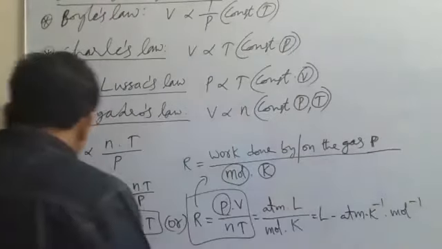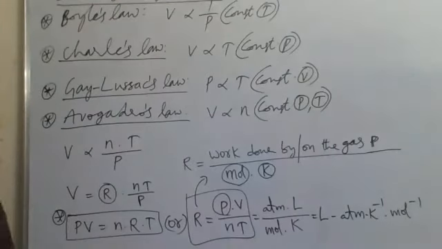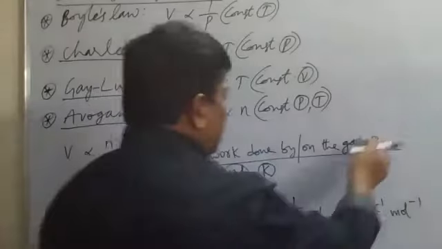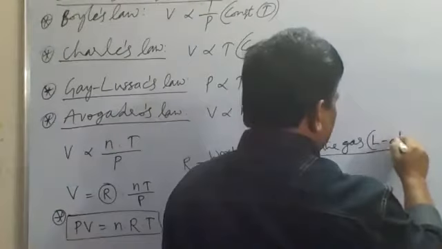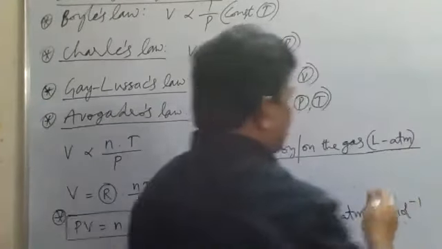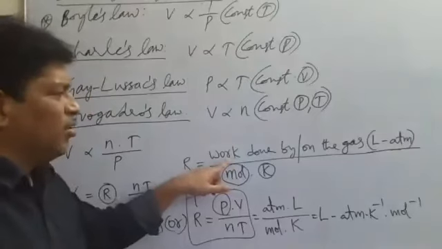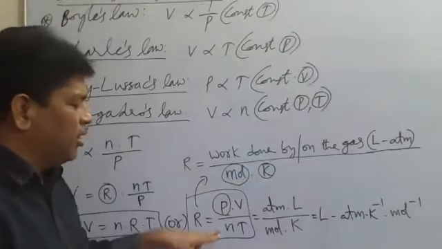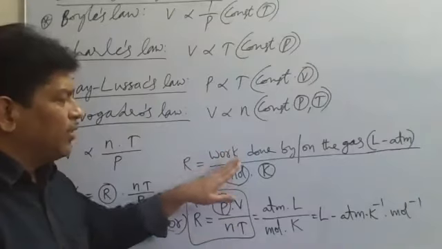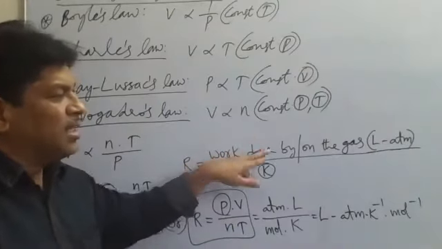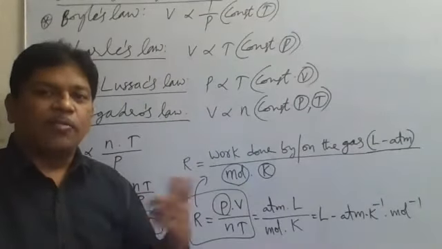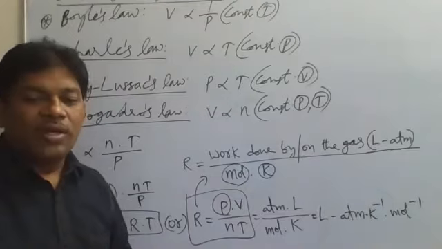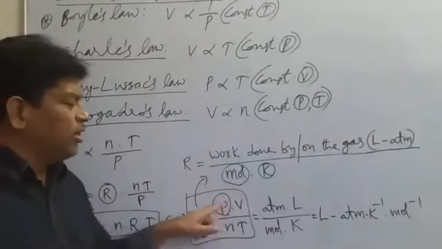So for P into V, which units do we take here? Liter atmospheres. So in place of P into V, I'm writing here liter atmosphere. The pressure into volume, work done, by mole into Kelvin. In this way, the work done is taken in liter atmospheres. Remember, the work done is taken in liter atmospheres.